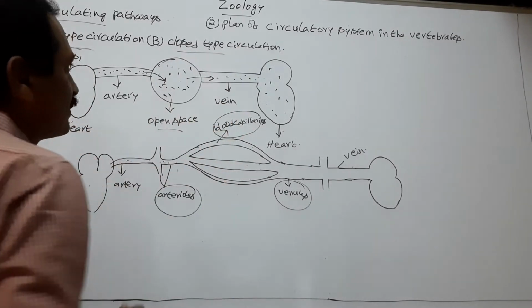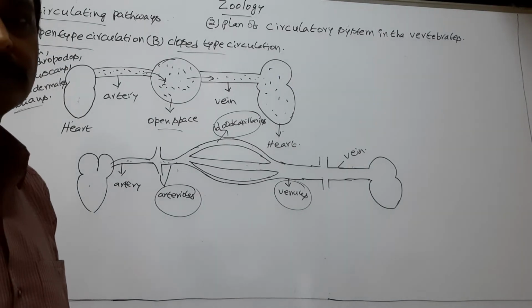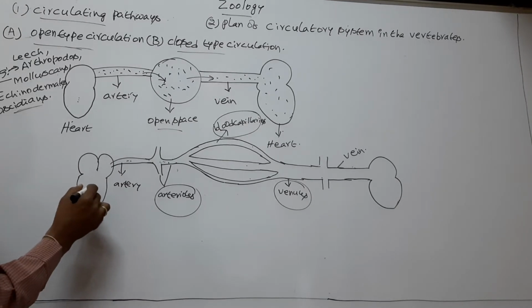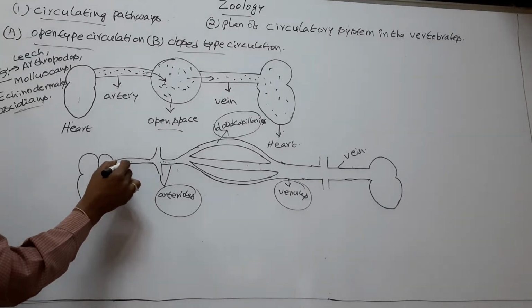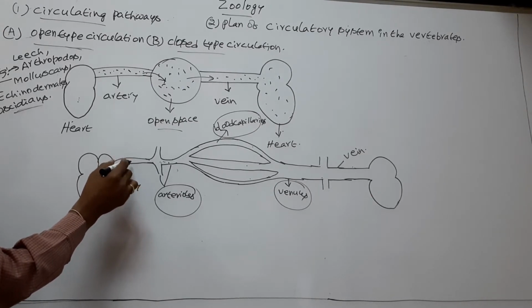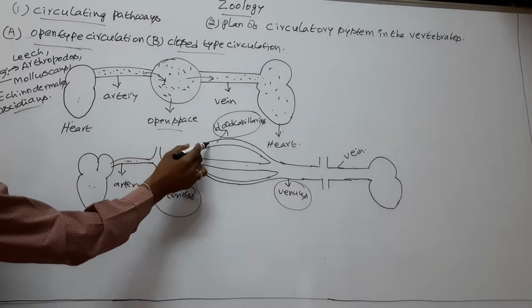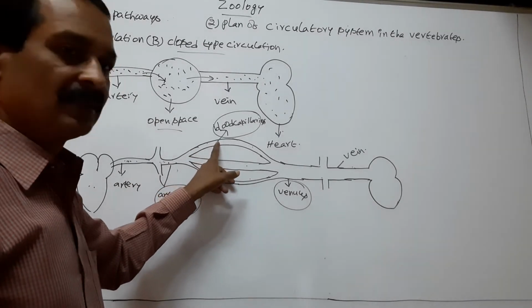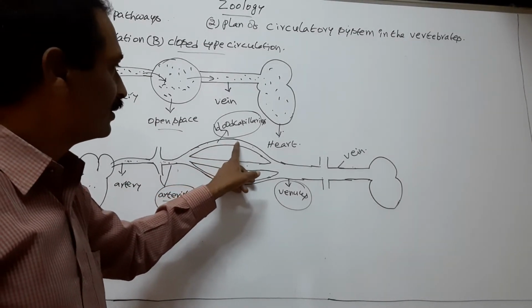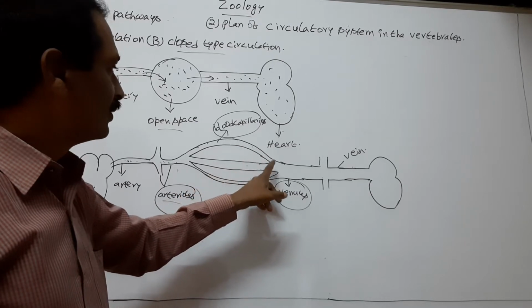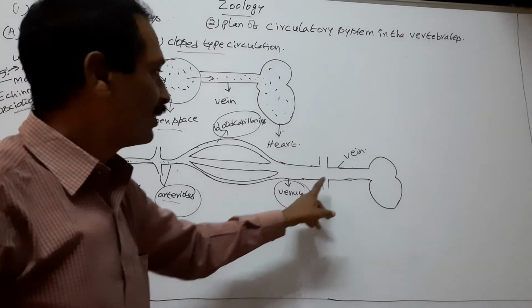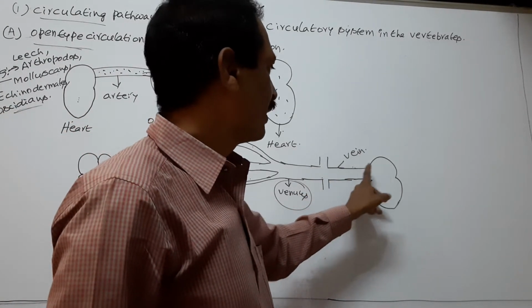Next, a closed type of circulation. In this process, the heart pumps its blood into arteries. Arteries carry this blood and release it into blood capillaries through arterioles. Now, the blood capillaries carry this blood to veins through venules. Now, veins release its blood into heart.